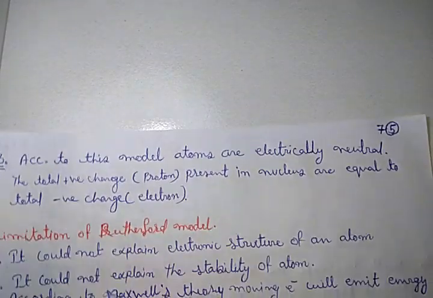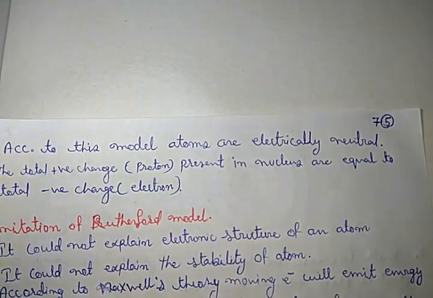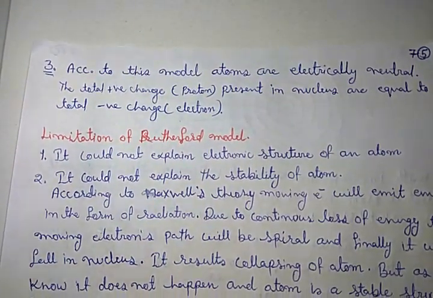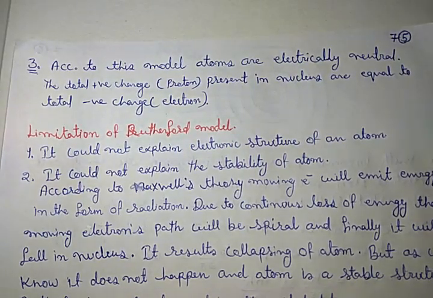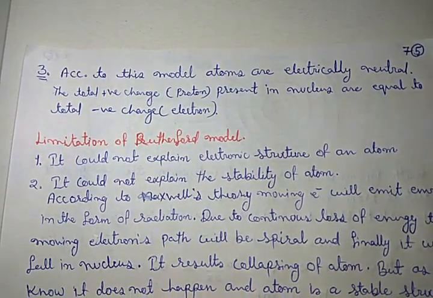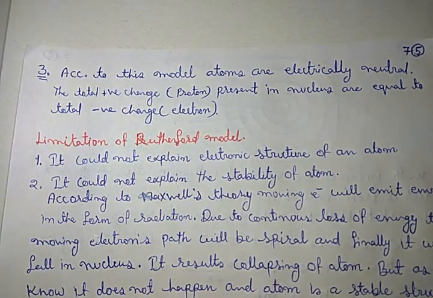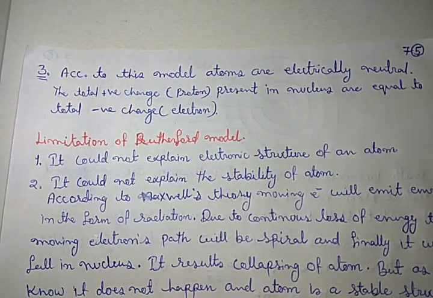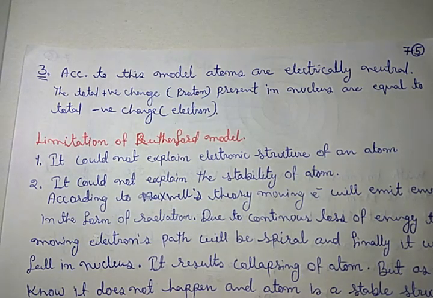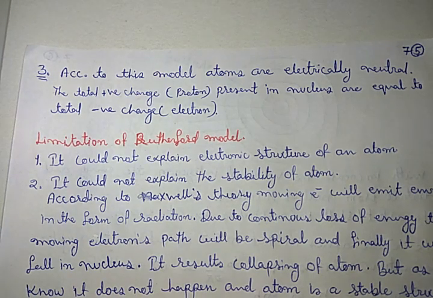The next point: according to this model, atoms are electrically neutral. That means the total positive charge, that is protons, present in the nucleus is equal to the total negative charge, that is electrons. So the number of protons in the nucleus is equal to the number of electrons revolving around the nucleus.